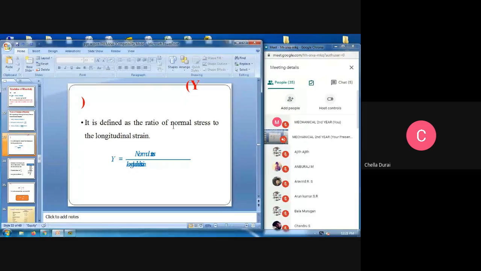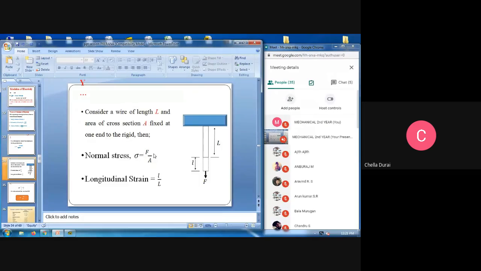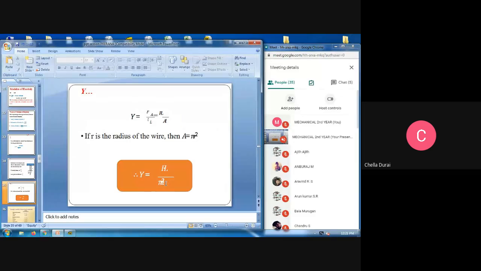See the Young's modulus, it is defined as the normal stress to the longitudinal strain. That is called the Young's modulus. Stress is force by area, and longitudinal strain is change in length divided by original length. Stress by strain is called the Young's modulus for the particular material. You see F by A, where the radius of the wire, A is equal to pi r squared. Therefore, we are calculating the values of stress and strain.